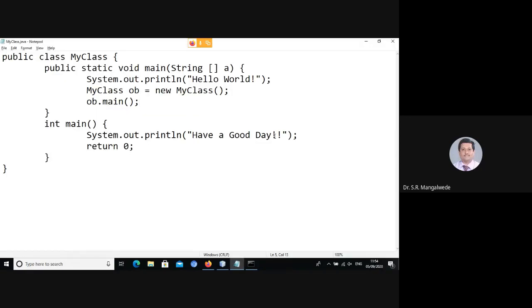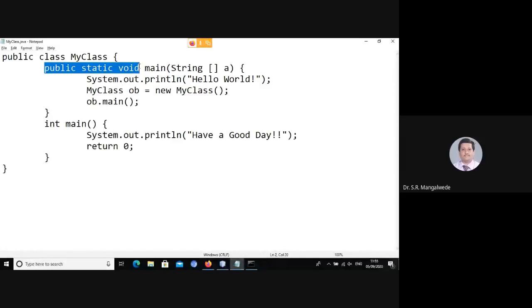Is that clear to all of you? Yes, sir. So the second topic is the meaning of public static void. This is the question that most Java interviewers, the recruiters, ask. Why is main a public static void method? You should be in a position to answer why it is public, why it is static, and why the return type is void.